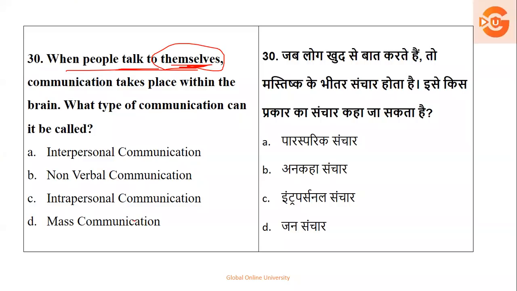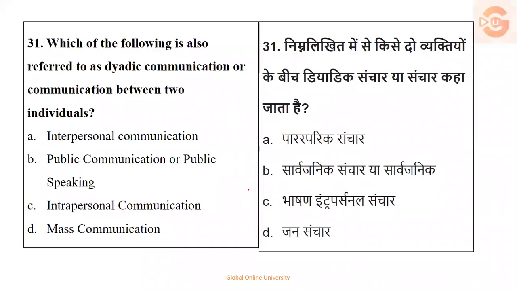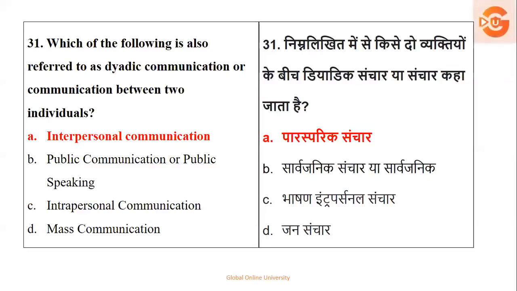When the person is talking to oneself, it is called intrapersonal communication. Okay, then which of the following is also referred to as dyadic communication, or communication between two individuals, between two people? So it is called interpersonal. One person talking to another, or two people. That is option number one, the right answer.